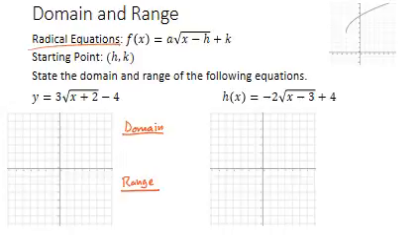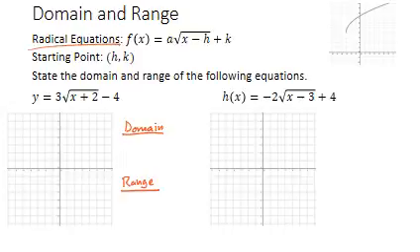Now, a radical equation always opens to the right. We're always going to have this starting point right here, and it's either going to go up and to the right, or it's going to have some starting point and go down and to the right. Now, in order to determine the domain and range, we need to know where that starting point is, and we also need to know whether it opens up and to the right or down and to the right.